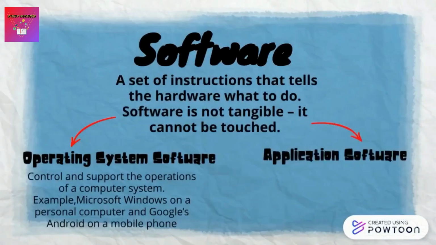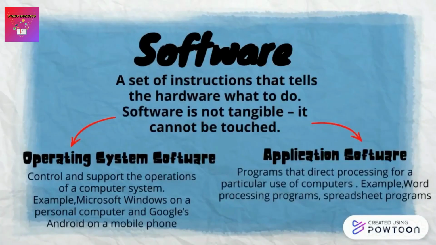Secondly, it is application software. Application software are the programs that direct processing for a particular use of computers. For example, word processing programs, spreadsheet programs, and many more.